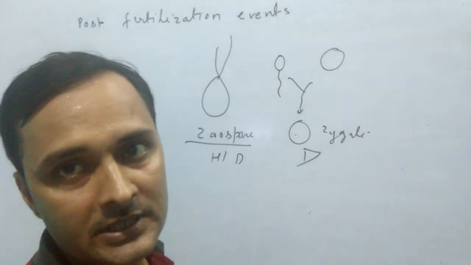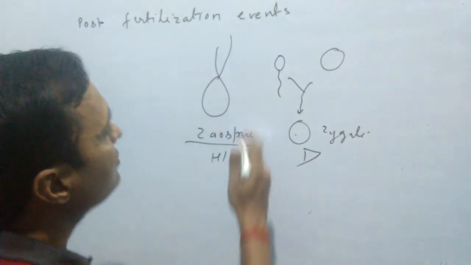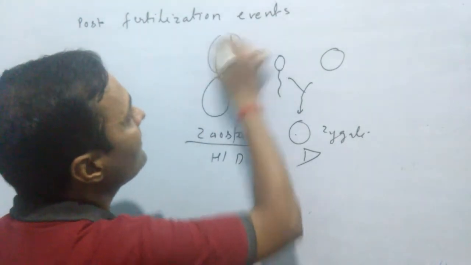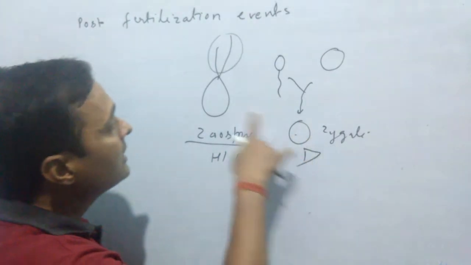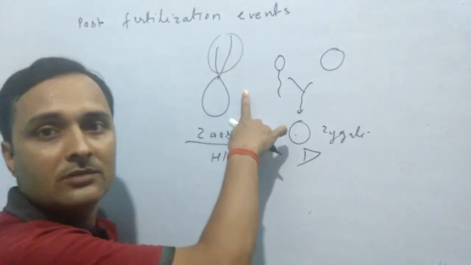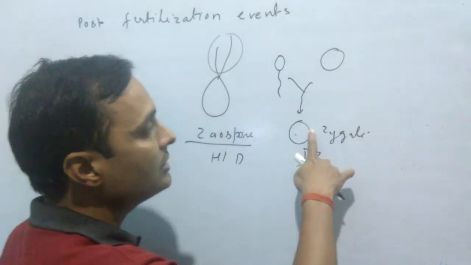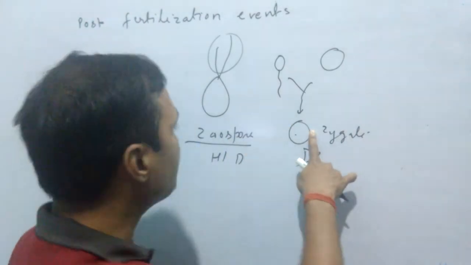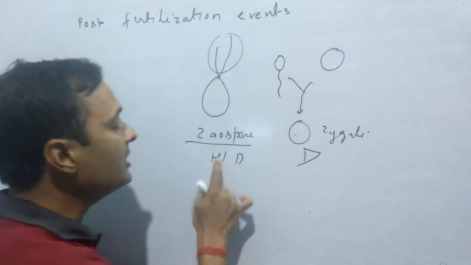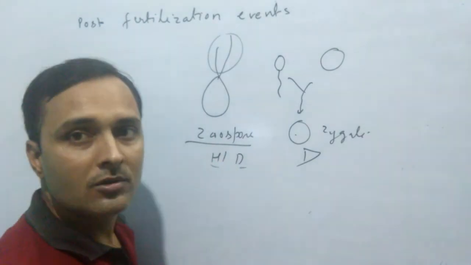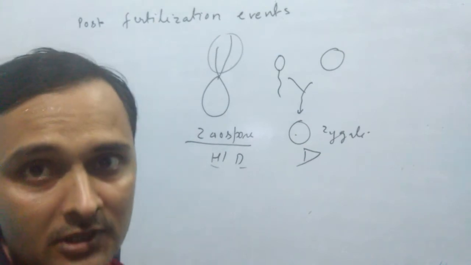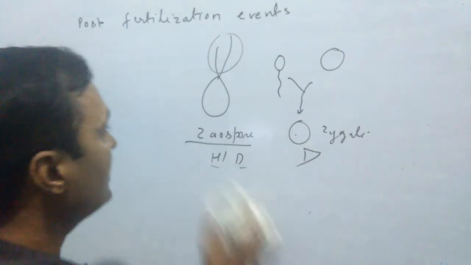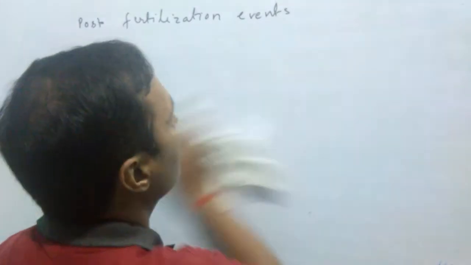How can you differentiate? First difference, zoospores are always motile, they have flagella, zygote is non-motile. Second difference, zoospore is produced during asexual reproduction and zygote is produced during sexual reproduction. Third difference, zoospores may be haploid or diploid, but zygote is always diploid. So this is the difference between zoospore and zygote. Try to understand it well. It will help to solve various questions.